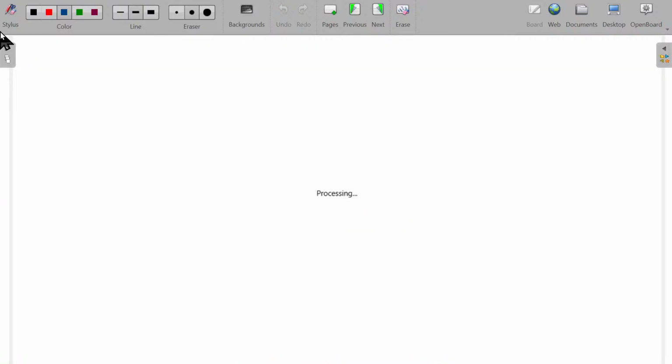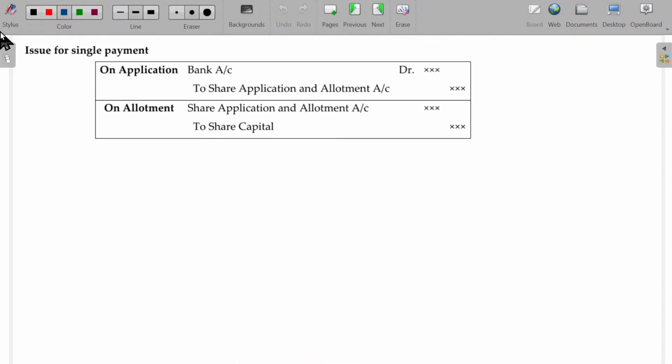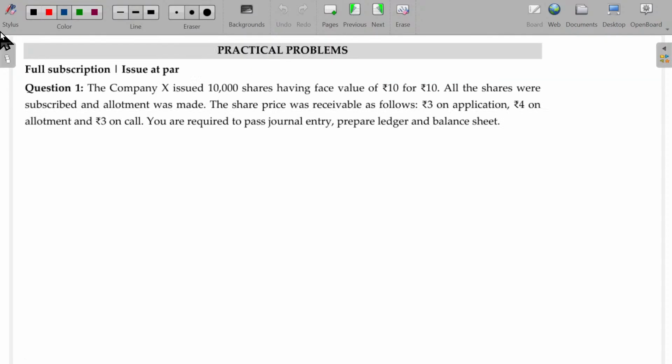Let's start with the first illustration. Ready? Yes. Now, join with me to solve this. So, this chapter is a very interesting chapter. Majority of cases are only repetitions.